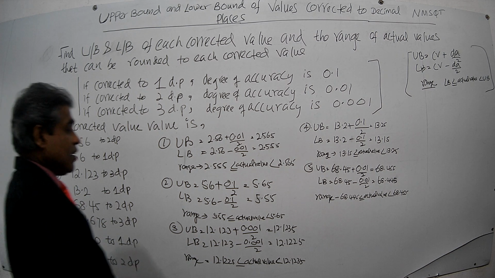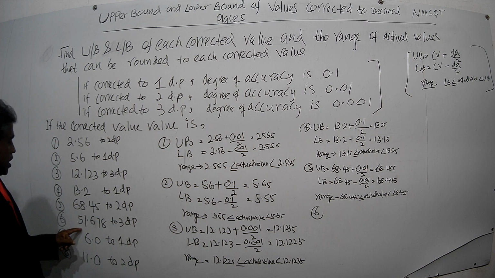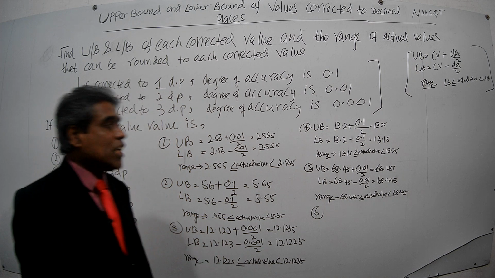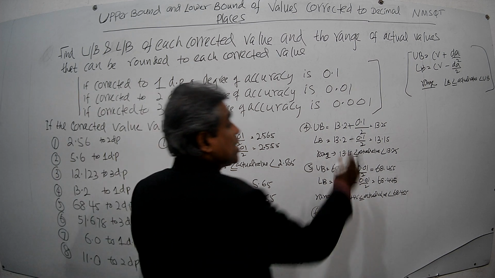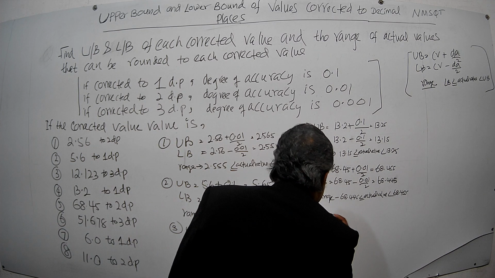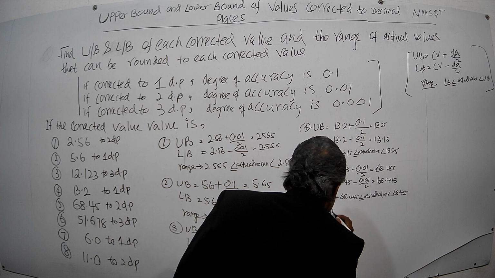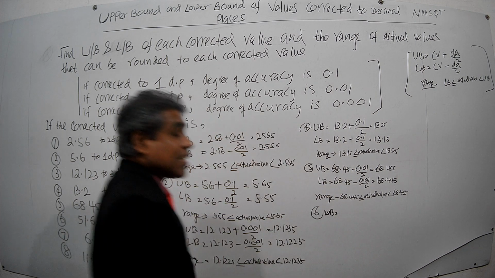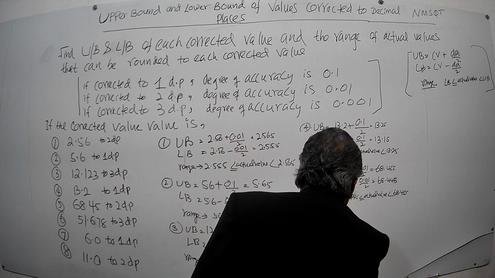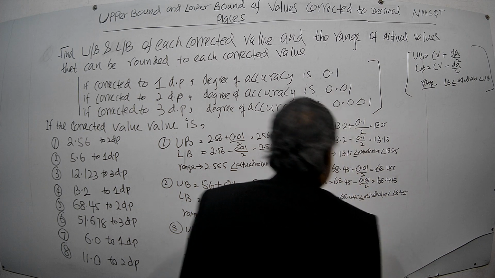Then go to the sixth one. The sixth one is 51.678 to 3 decimal places. If the number has been corrected to 3 decimal places, its degree of accuracy is 0.001. Then you take the upper bound: upper bound equals corrected value plus degree of accuracy over 2. The corrected value is 51.678, plus the degree of accuracy over 2.